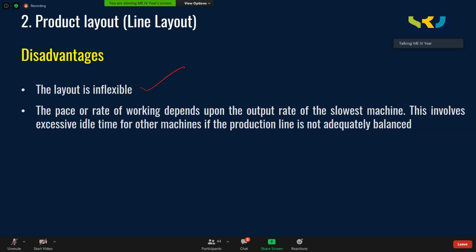The pace or rate of working depends upon the output rate of the slowest mission. What is the slowest mission? That is the bottleneck mission, which consumes more time. So your rate of production depends upon that bottleneck mission or slowest mission.